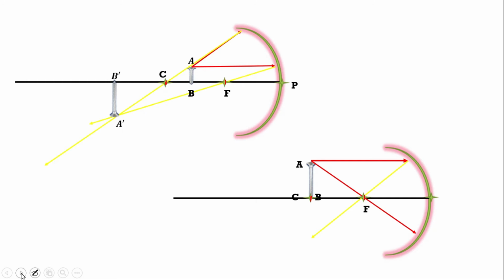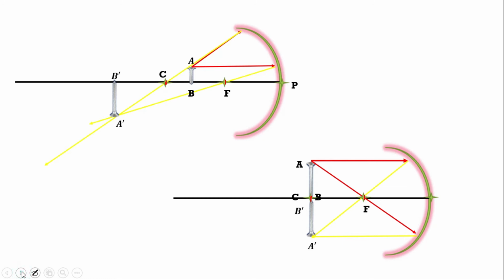And the light ray which is passing through the focus first, see, this red light is incident light, and this red light is also incident light. This ray is passing through the focus first. After reflection, it will become parallel to principal axis. These two light rays are meeting at this point, so the image will be forming at this point. See, we first found that the image is formed. The size of the image is exactly same as the size of the object. I hope you understood well.